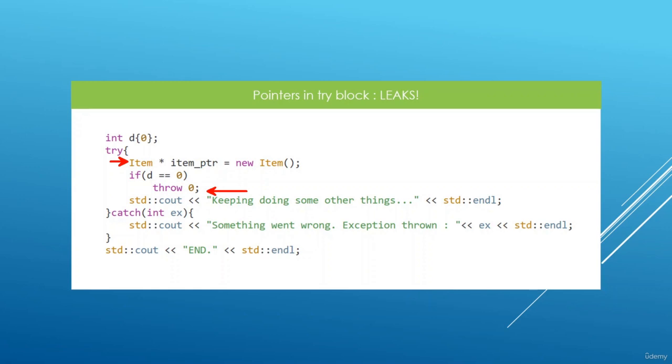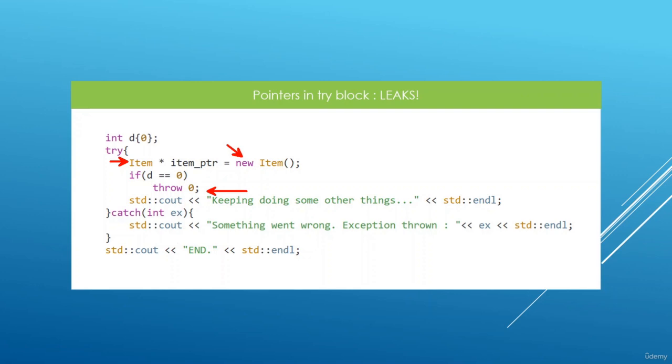So as a good practice to try and avoid these problems, one should always avoid using the new operator directly to allocate dynamic memory in your try block. One might try to wrap this logic in an object and allocate the memory in a constructor, and when this object goes out of scope, the destructor is going to be called automatically, and this is going to release your memory.